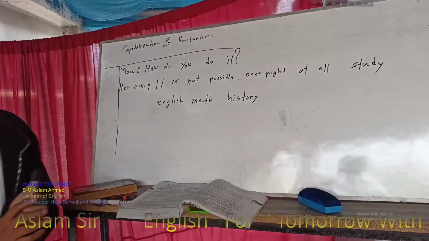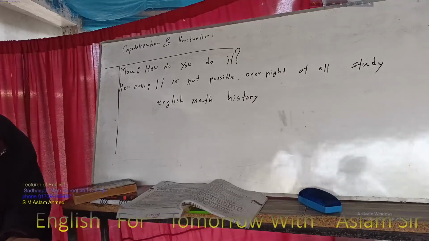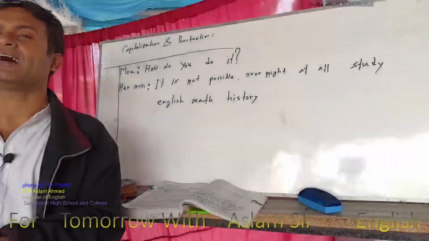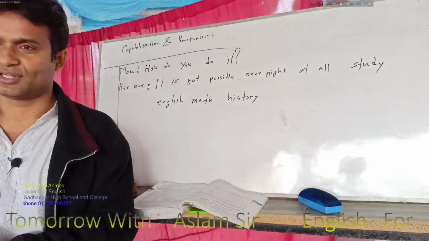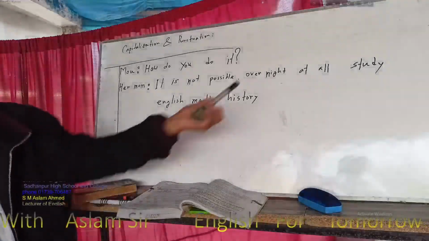You know what's the meaning of the at all or overnight? Overnight means the whole 24 hours. It is not possible because any sense of the knowledge you have to gain at the highest position. You have to study more and more. Okay, many days, many years, and then at all.